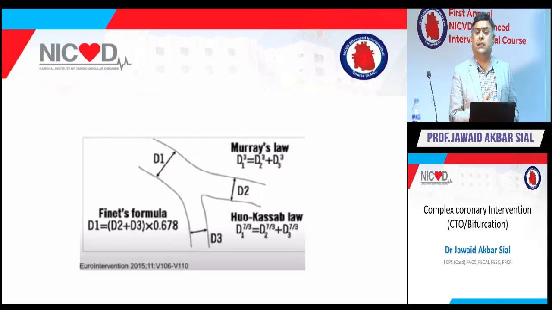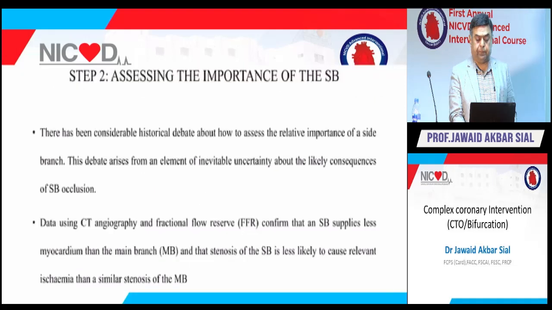Like in Dr. Naeem Mengel's discussion, somebody asked what is normal. But if you see the healthy size of the daughter vessels, then there is an important formula, the finite formula, where you add the diameters of the daughter vessels and multiply by 0.67, or some people say 0.7, then you can get the answer.